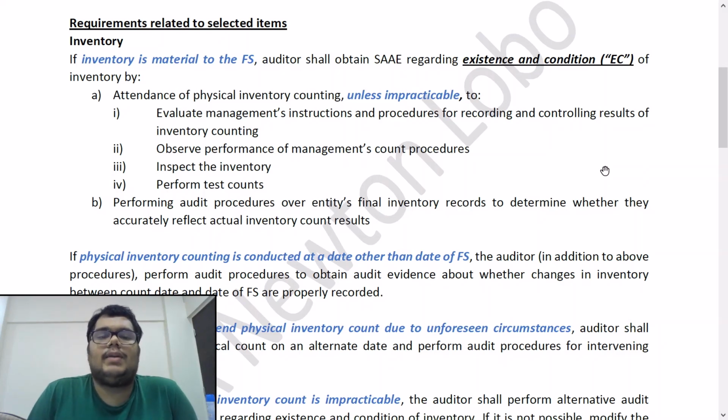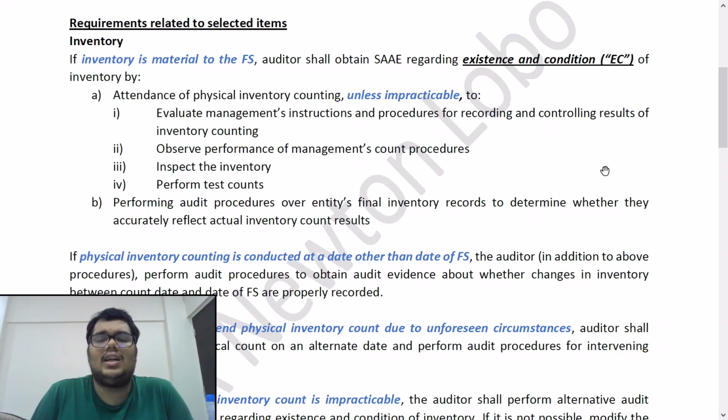So if inventory is material to the financial statements, the auditor shall obtain sufficient appropriate audit evidence regarding the existence and condition of inventory. Existence and condition we saw earlier also. How should he obtain the audit evidence on existence and condition? First point is attendance at physical inventory counting. So he should attend the physical inventory counting which the management does.